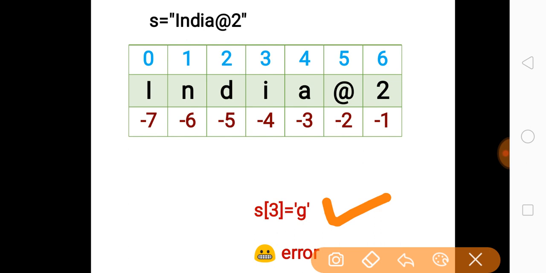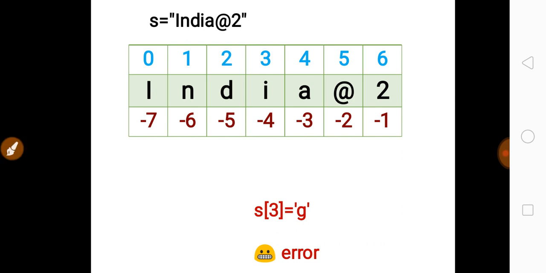In the place of I, I want to store the G, but the compiler will show an error because S is a string and it is immutable. The thing you need to remember is that the only mutable data types are the list, dictionary, set, numpy array and data frame, and all other data types are immutable. That means you cannot change them.